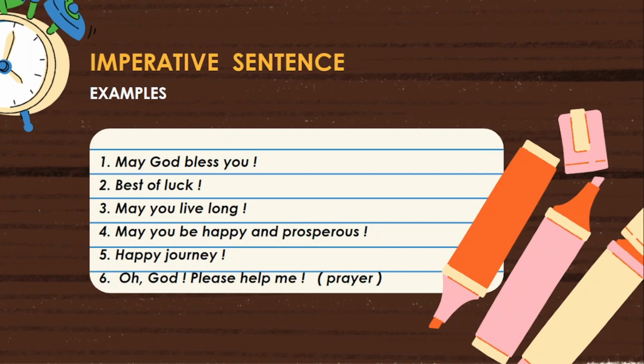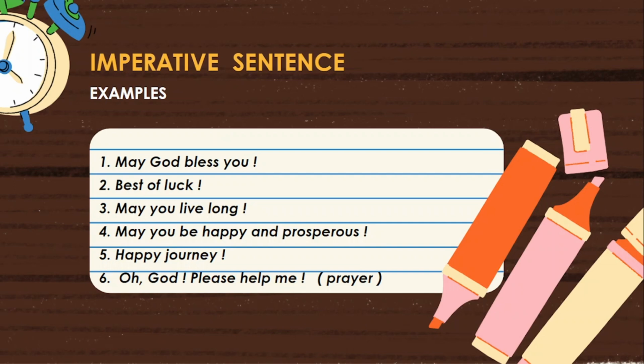And this wish ends with an exclamation mark. Observe here, this wish contains the subject you. So, the helping verb may is written before the subject you.